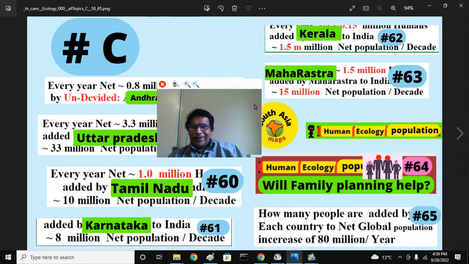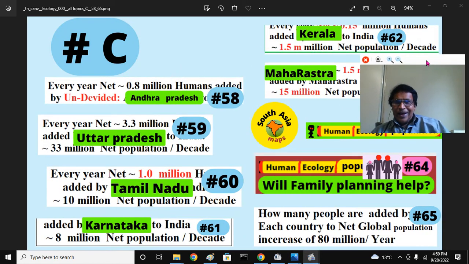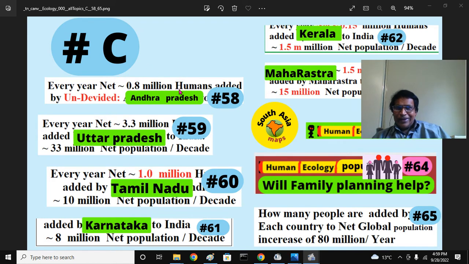In the current next sequel, I talked about Andhra Pradesh. I am talking about 6 states I have chosen, mostly South Indian states, but I brought Uttar Pradesh in part 59 because that is a very key state, a key province in India, and on the planet Earth itself it is such an important state. 200 million to 220 million people live there.